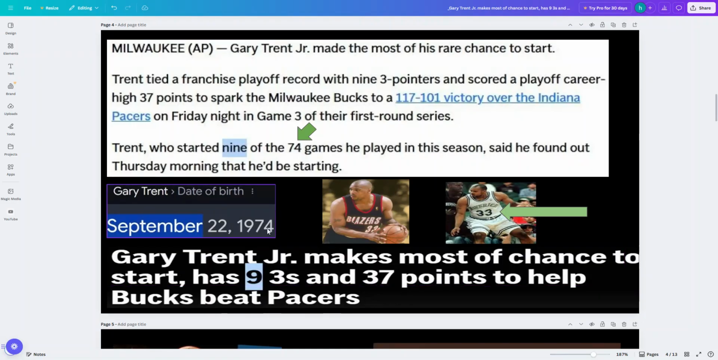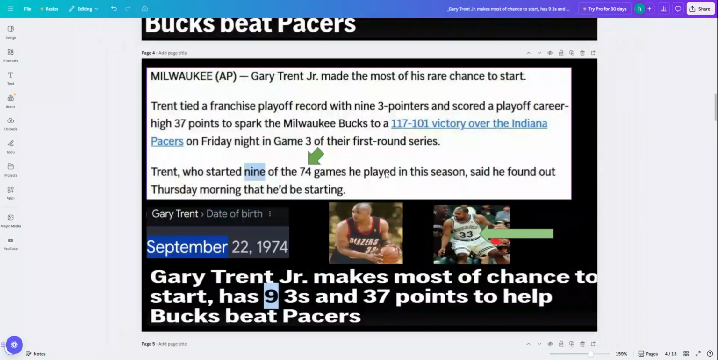His dad is born in 74. Isn't that amazing? And then obviously the 33 on his dad's jersey here. Look at that. Obviously 33 is like 3, right? And this is centered on 3-pointers for his son. And isn't that amazing? He played in 74 games and his dad is born in 74.